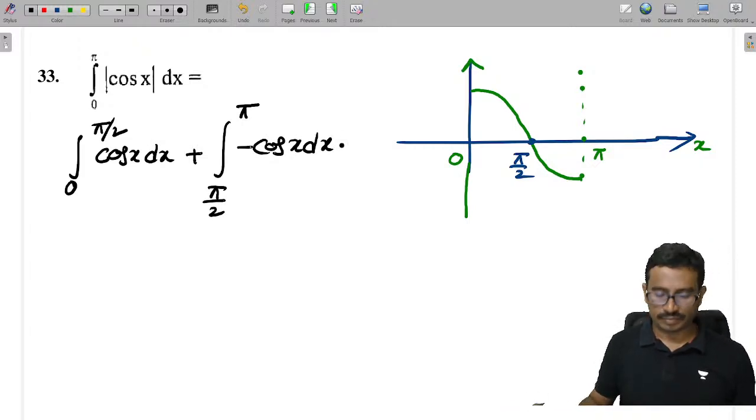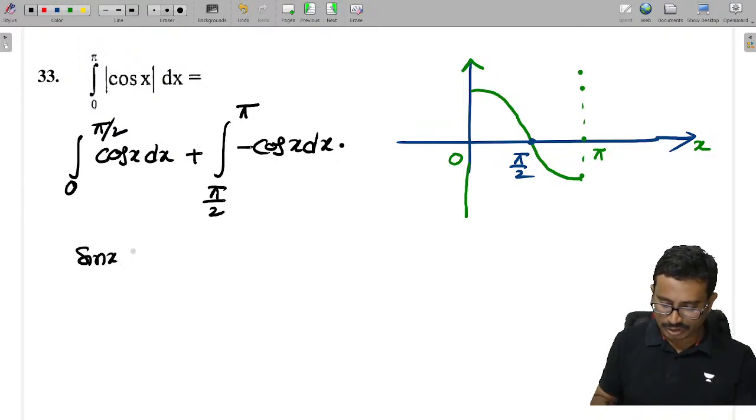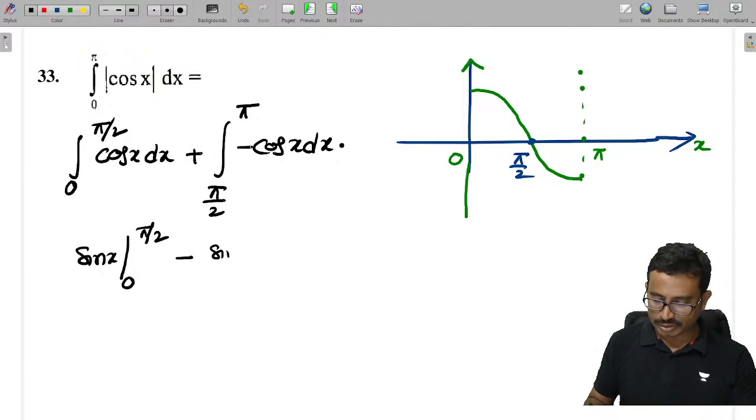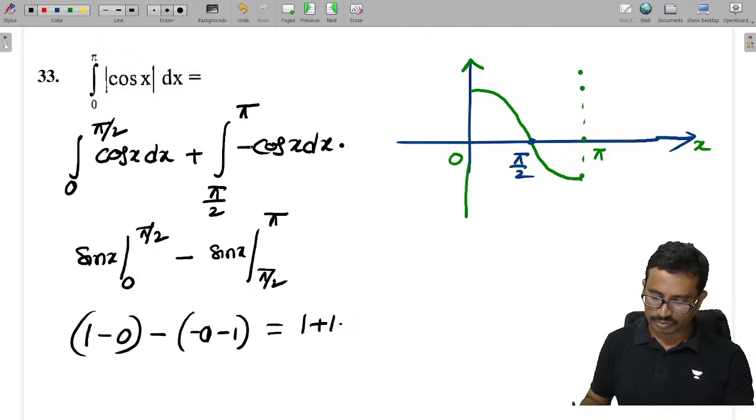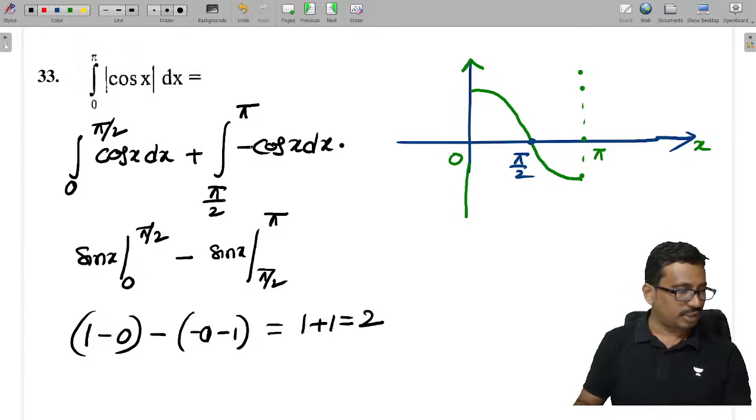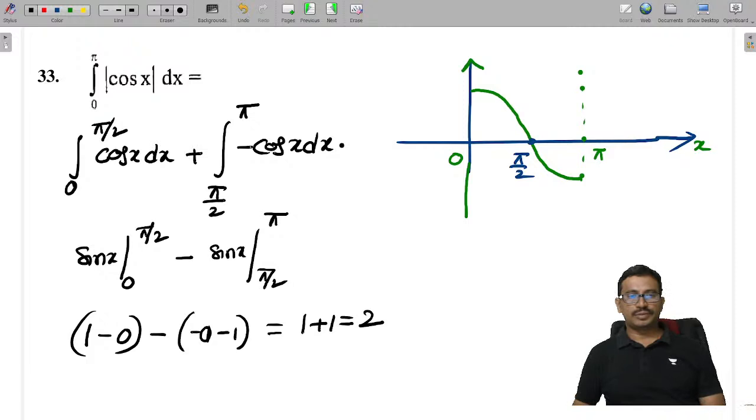Tell me all of you, the integration of cos x is sine x. So sine x from 0 to pi by 2, and minus sine x from pi by 2 to pi. We'll get 1 minus 0 minus of, minus 1, so this value 0 minus 1. So 1 plus 1 which is equal to 2. Check it. The answer is 2.